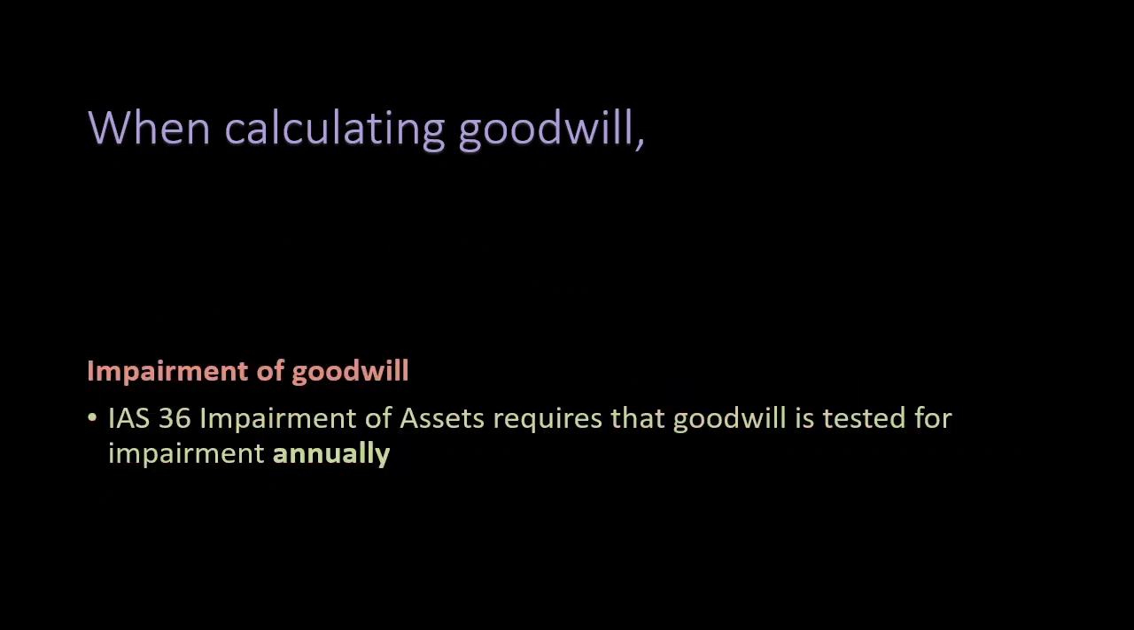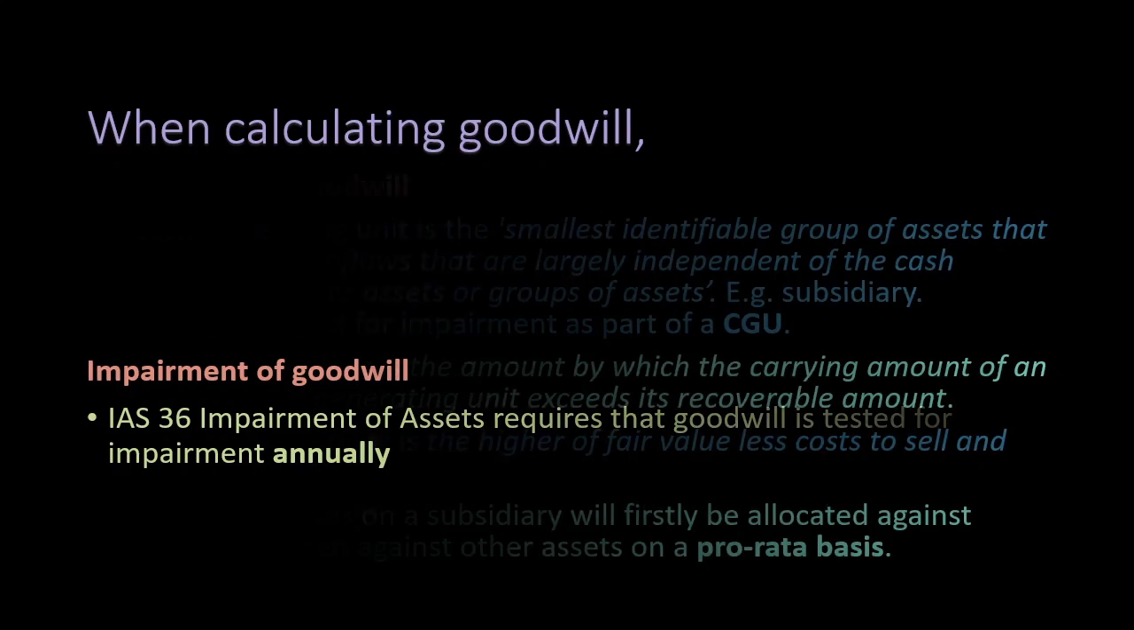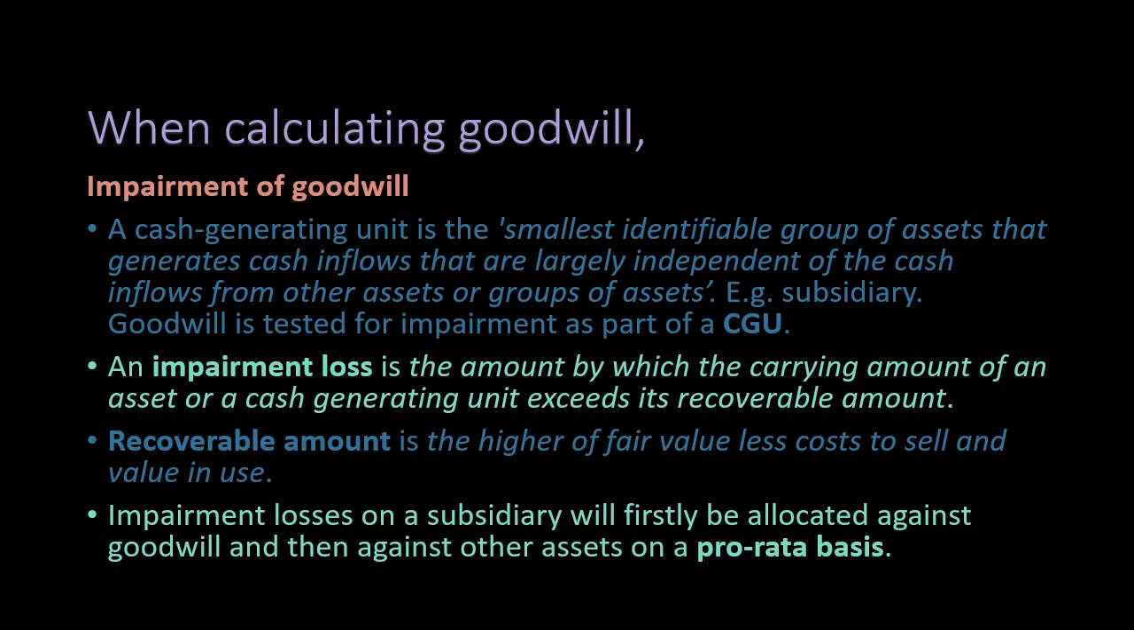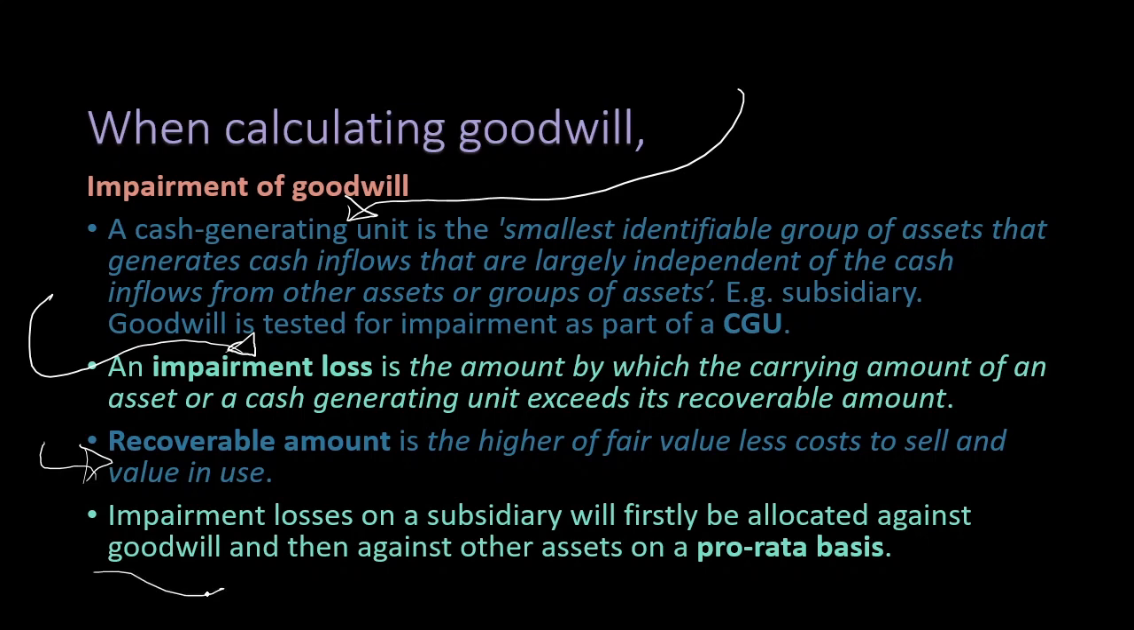Impairment of goodwill requires that goodwill is tested for impairment annually. So this is the definition of a CGU, or cash generating unit. This is the definition of impairment loss. And this is the definition of recoverable amount. Impairment losses on a subsidiary will firstly be allocated against goodwill and then against other assets in a CGU on a pro rata basis.